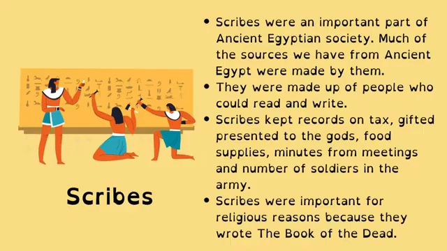Next, we have the scribes. So the scribes are an important part of ancient Egyptian society, and much of the sources we have from ancient Egypt that have lasted and that exist today were made by them. They were made up of people who could obviously read and write, and they wrote in hieroglyphics.